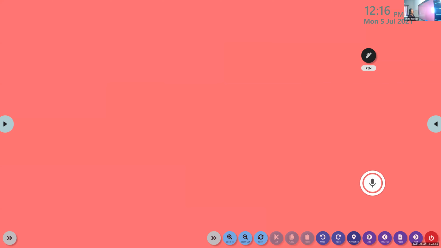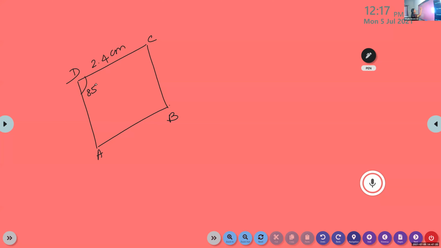Verify whether the polygons are similar or not.